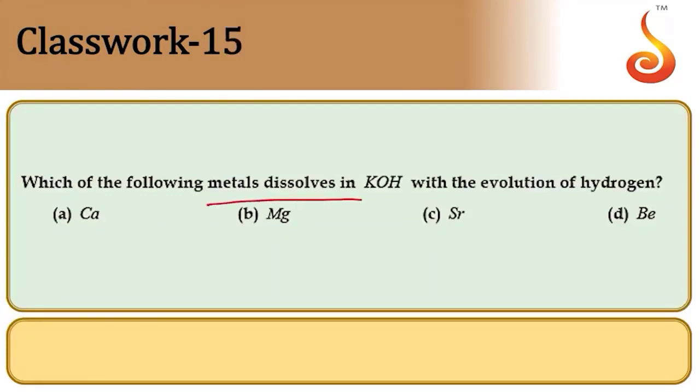Then the 15th one: which of the following metals dissolves in KOH with evolution of hydrogen gas? The options given are calcium, magnesium, strontium, as well as beryllium. Beryllium metal as well as its oxide is amphoteric in nature, whereas calcium, magnesium and strontium are completely basic in nature. Therefore, beryllium dissolves in KOH and produces hydrogen gas.